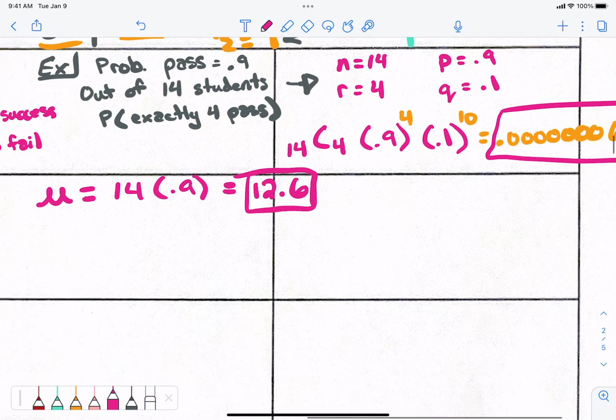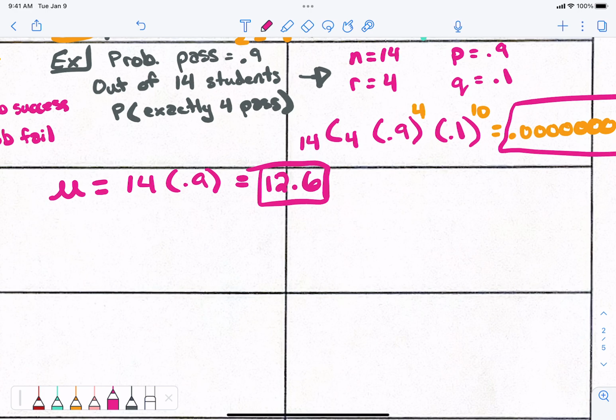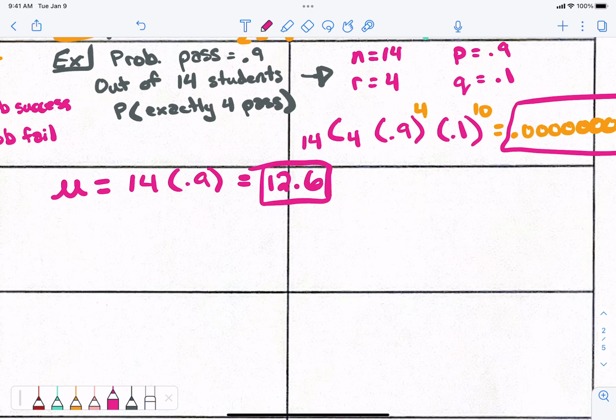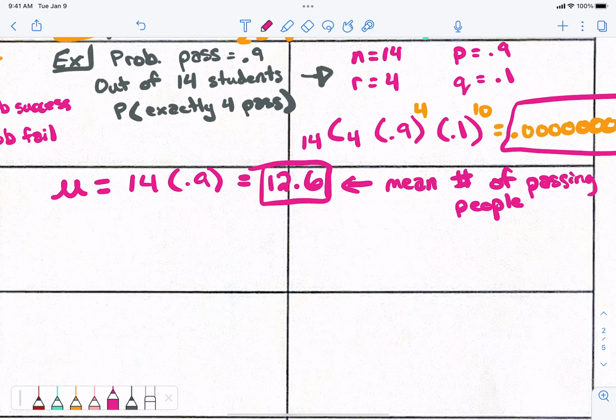What does mu mean? The mu is the average, the mean number of people that pass. So I'll write that in here: mu, the mean number of passing people. Does that make sense? If 14 people in the group and 90% pass, that means about 12.6 people will pass. So 12 to 13 people will pass.